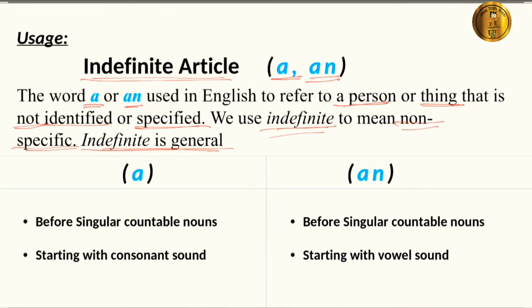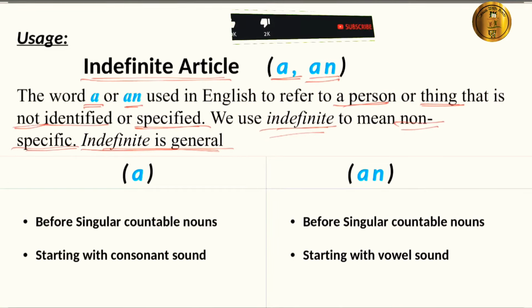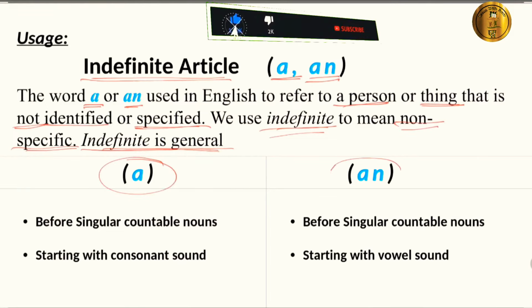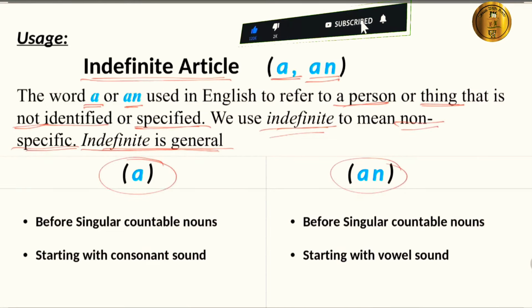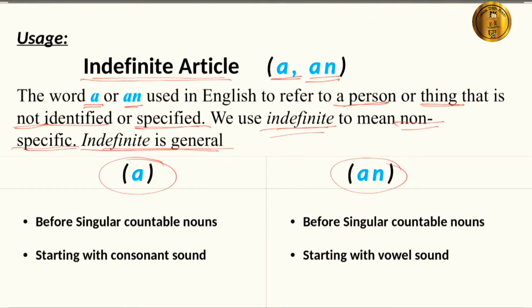But when it comes to the usability of two different articles, one is a, the other one is an. So how we can use these two different articles, a or an? A is used before singular and countable nouns, and an is also used before the same singular and countable nouns. The noun has to be singular and it has to be countable.